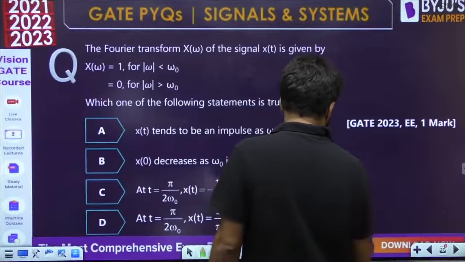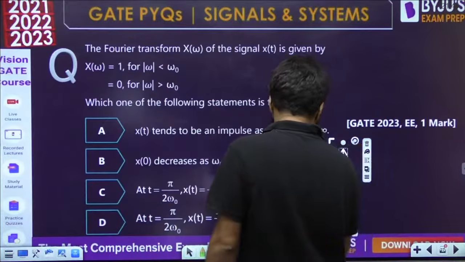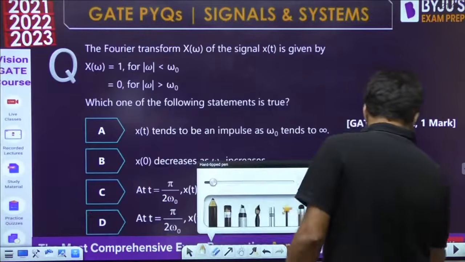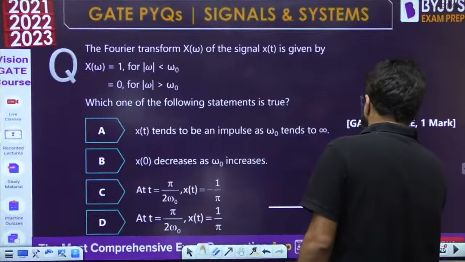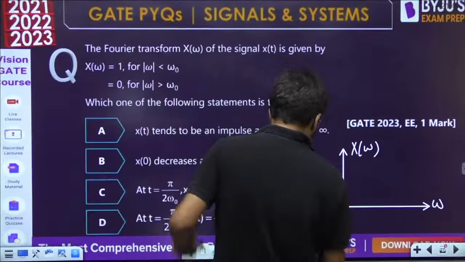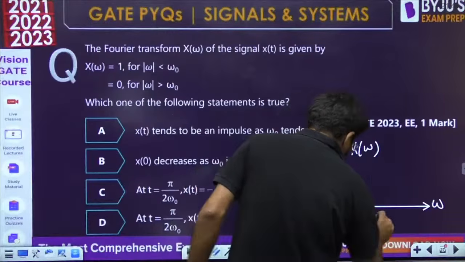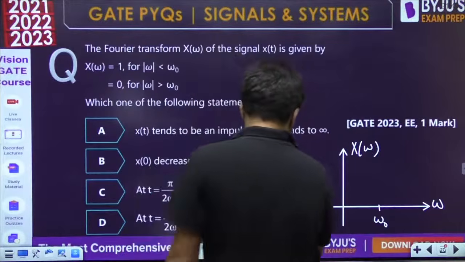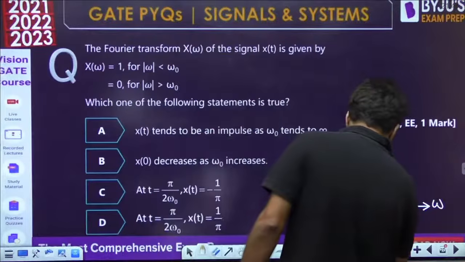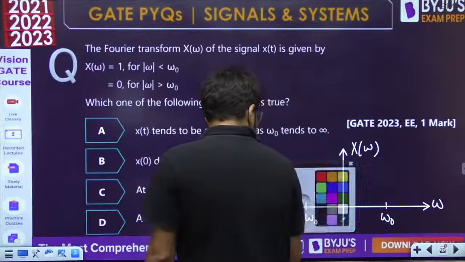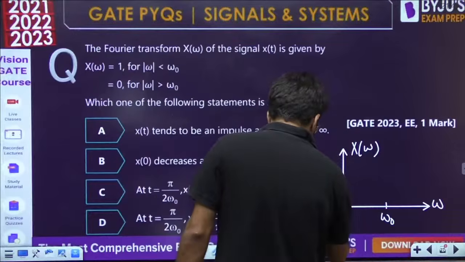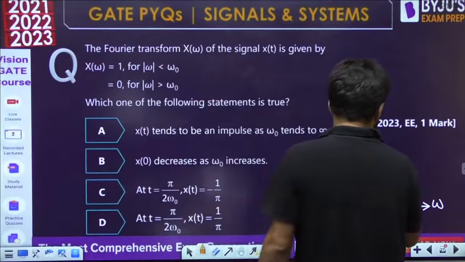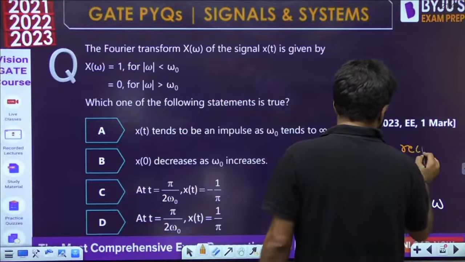Let me draw it here. What is this X(omega)? For modulus of omega less than omega naught, that means any value between minus omega naught and plus omega naught, X(omega) is going to be 1. This clearly shows that X(omega) is a rectangular waveform.